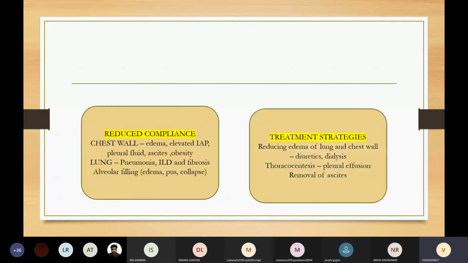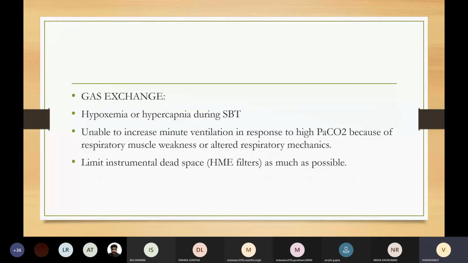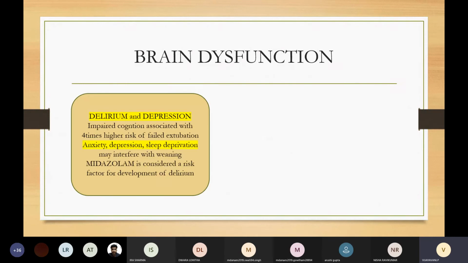Treatment strategies: reduce the edema of the lung and chest wall by diuretics, dialysis, thoracocentesis in case of pleural effusion, and removal of ascites. Gas exchange abnormalities: there can be hypoxemia or hypercapnia during SBT trials. The patient may be unable to increase the minute ventilation in response to high PaCO2 because of respiratory muscle weakness or altered respiratory mechanics. We can also reduce the dead space by limiting our instrumental dead space, that is, removal of HME filters as much as possible.